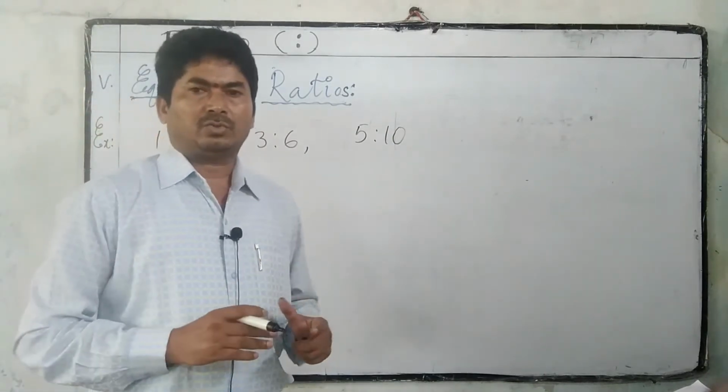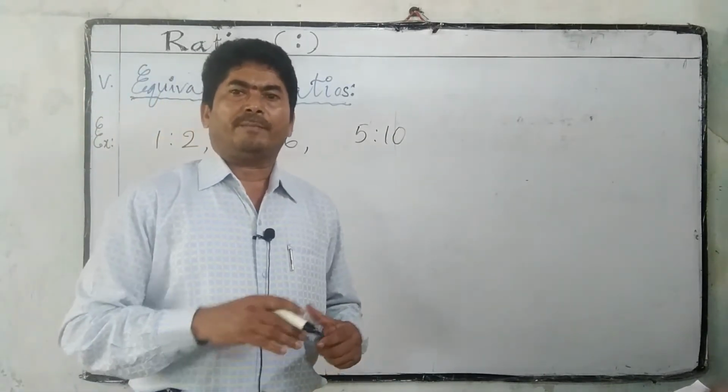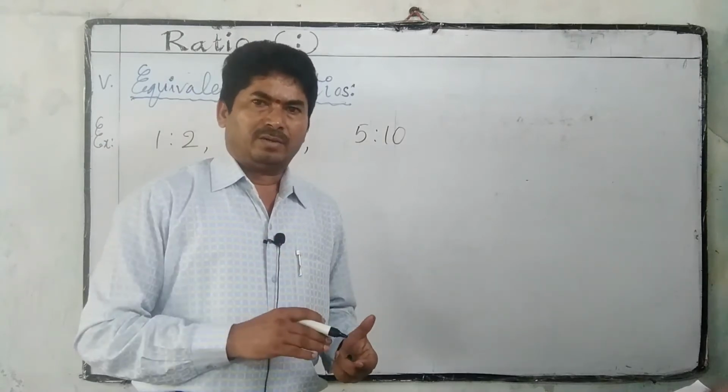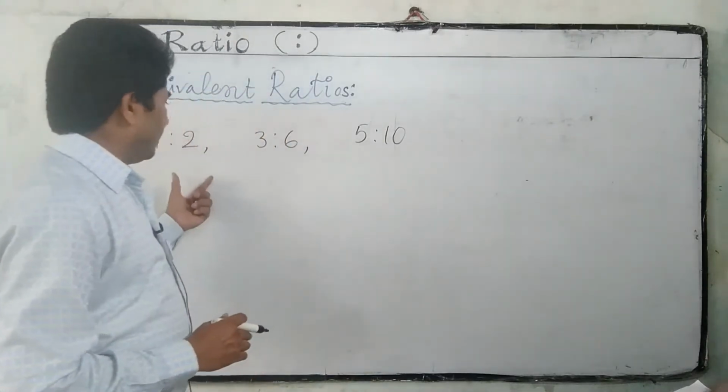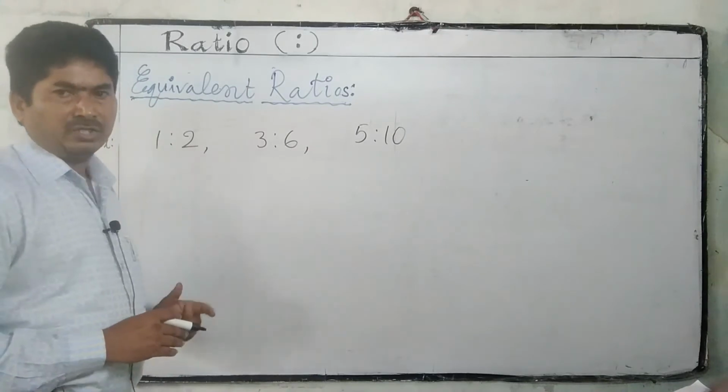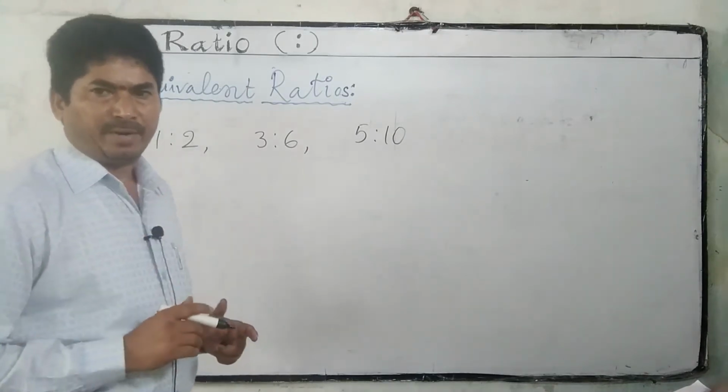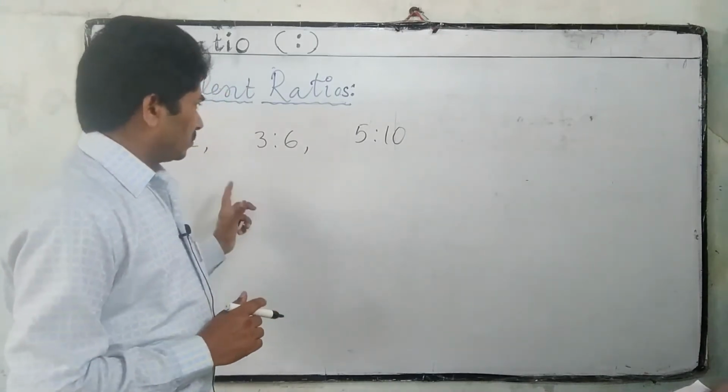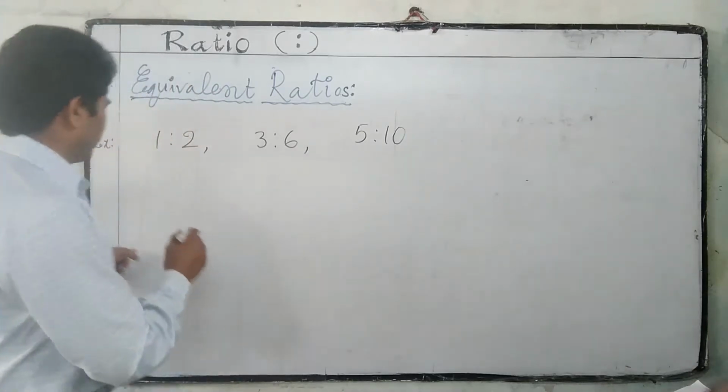To check those, we may multiply or divide both the antecedent and consequent with the same number. So let us check this.